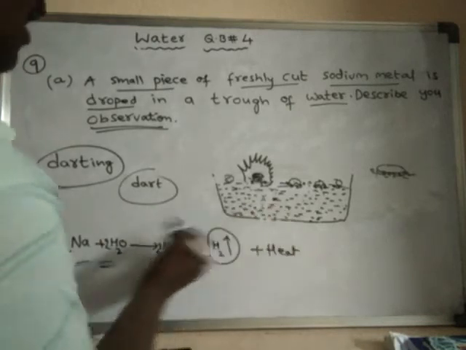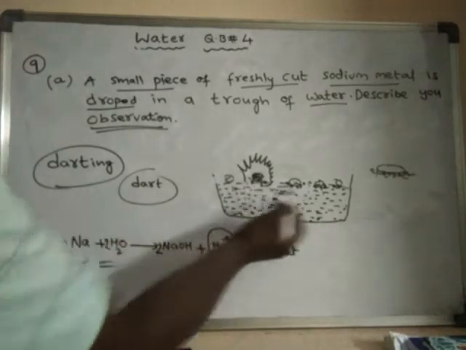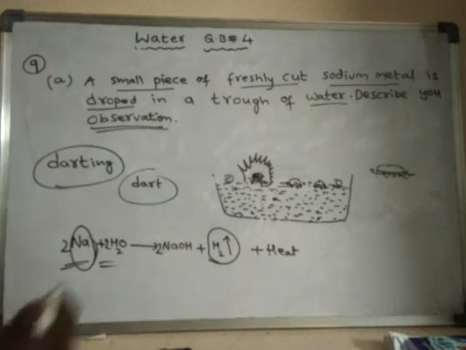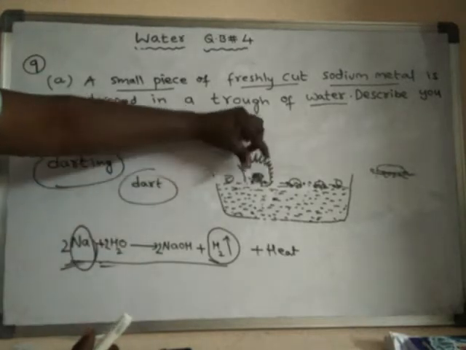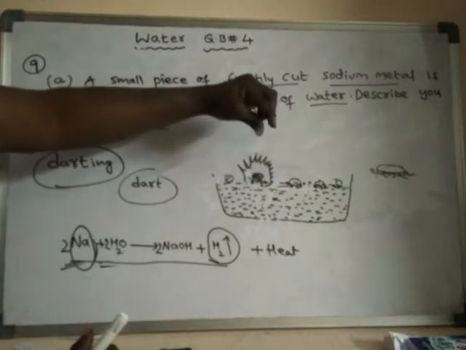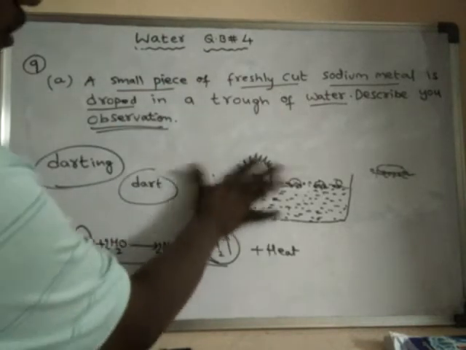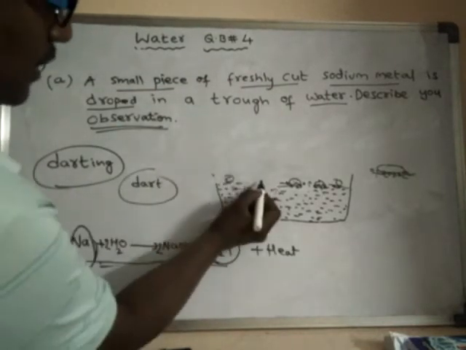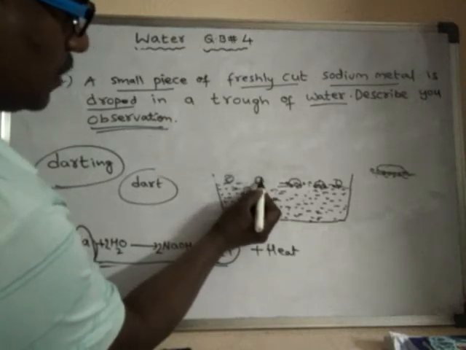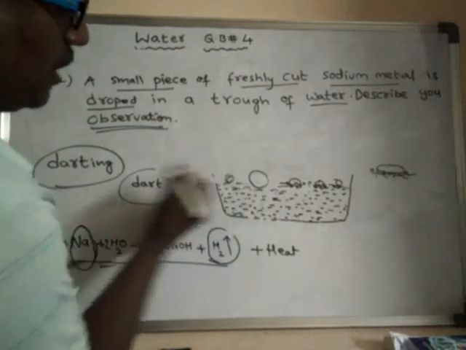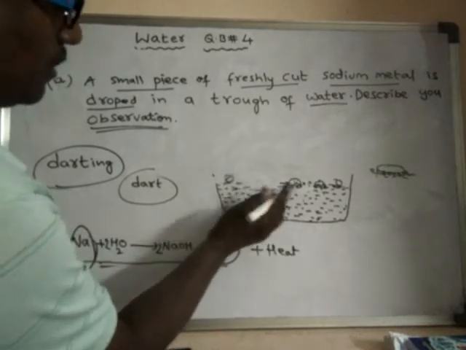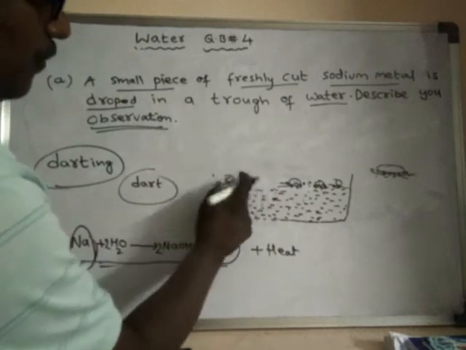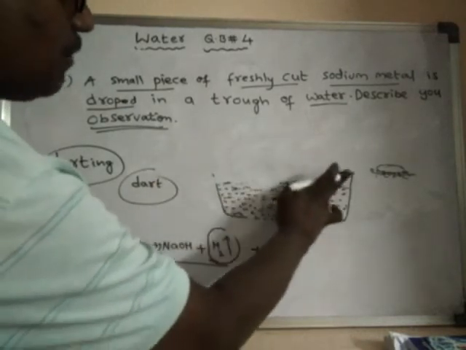During this process sodium metal is participating in the chemical reaction. As it is participating in the chemical reaction, the amount of sodium keeps on decreasing. The sodium metal decreases in size. Slowly, initially if it is this much size, after some time the size decreases, and still decreases, and finally the sodium metal will disappear.